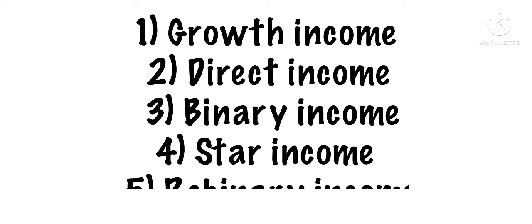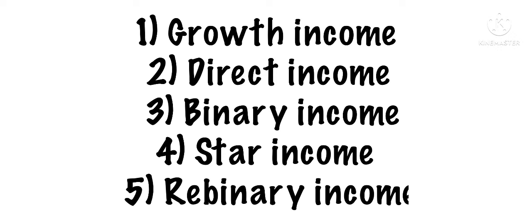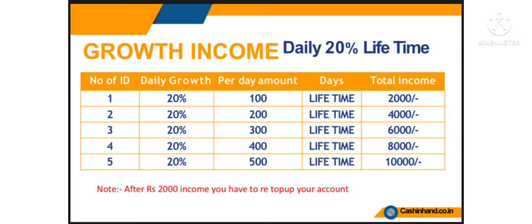If I talk about income, in this company there are 5 types of income. The first one is growth income, second direct income, third binary income, fourth star income, and the last one, fifth, is rebinary income. Let's first discuss growth income. Here we will understand by column. Let's put the first column as ID, the second column as investment, and the third column as day income. Suppose we put one ID of ₹500, we will be getting ₹2000. And if we put two IDs, the investment amount will be 1000 and the income will be 4000.